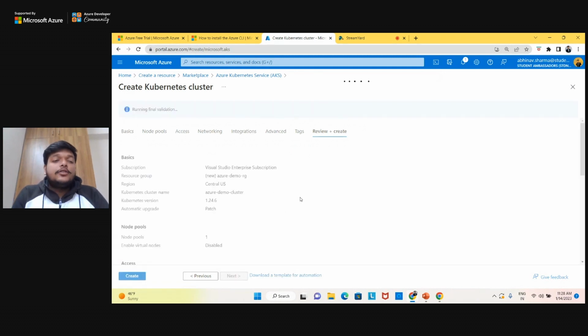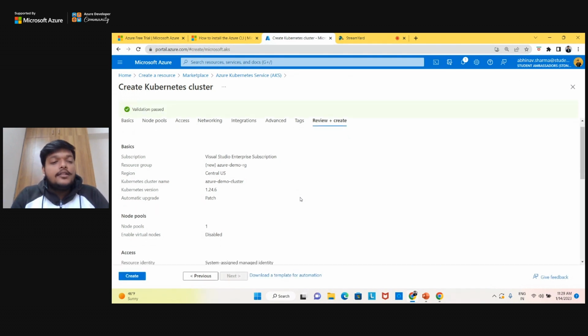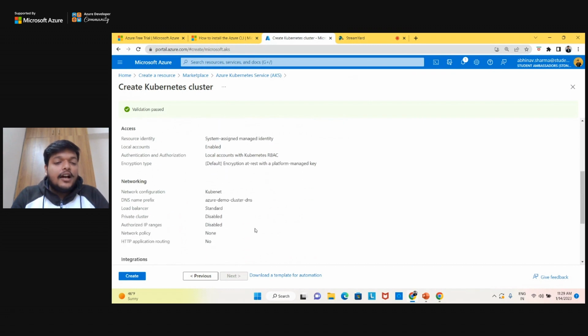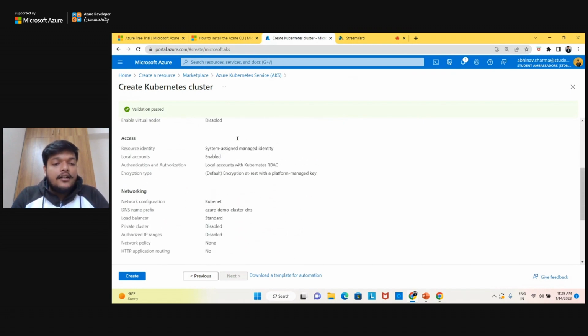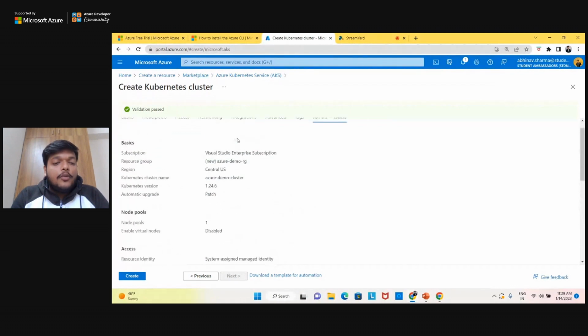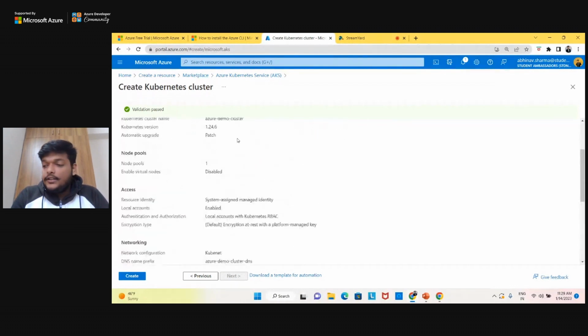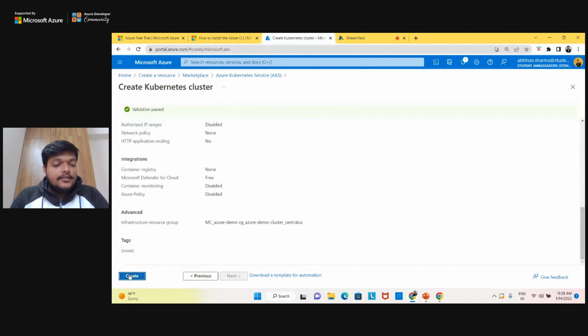And now finally I can just go to review and create. So it is doing some validation checks to check whether I have selected the right options or not. If any option fails, it will say, please go back and fix that part to provision your cluster. So it's quite a time-taking process, and it says the validation is passed, and these are the configurations which we have done, right? This is the complete configuration of a Kubernetes server. All right, so now we can create the server.